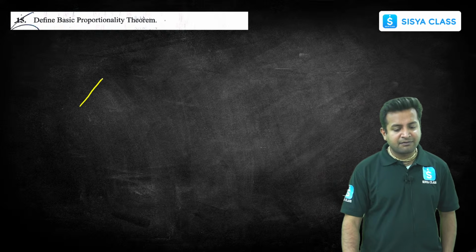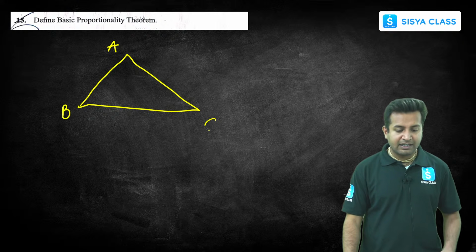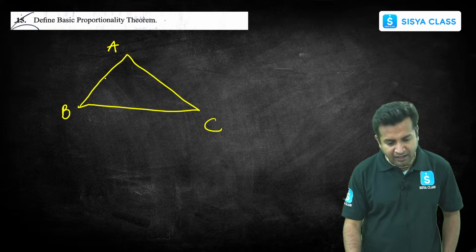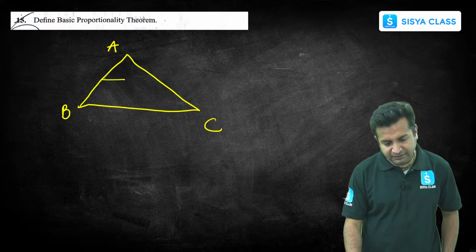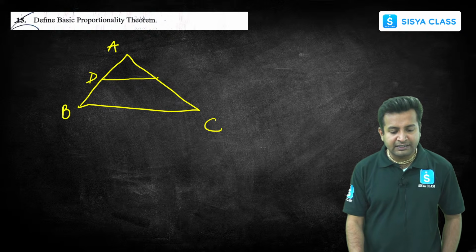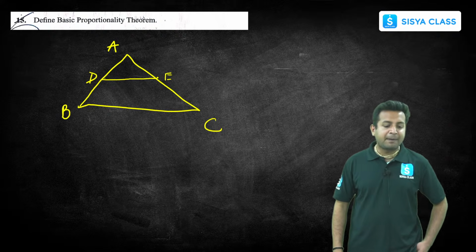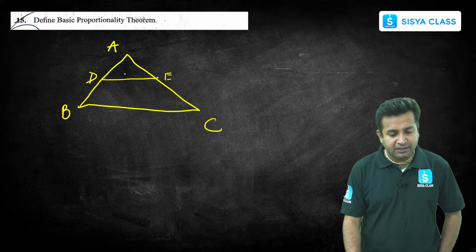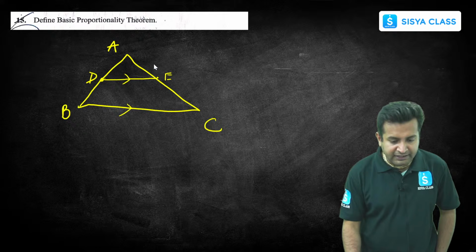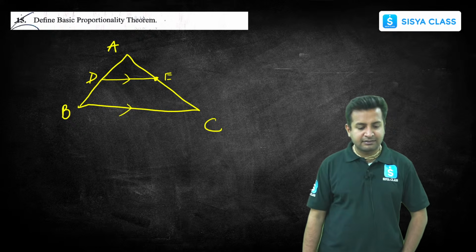Very simple. If we have a triangle, let the triangle be A, B, and C. Now, if we draw a line segment which is parallel to BC, let's suppose this is D. This line is parallel to BC, and obviously point D lies on AB, and E lies at AC.